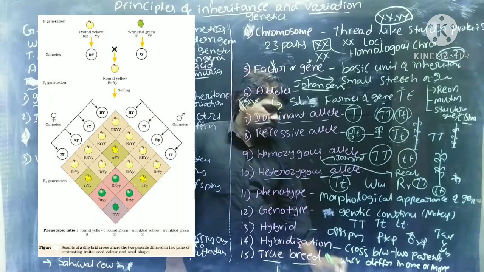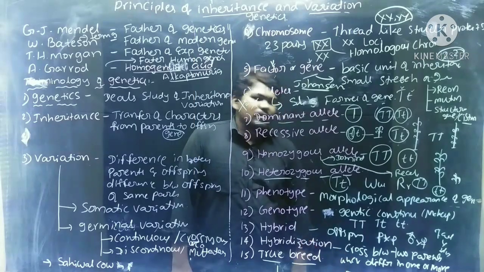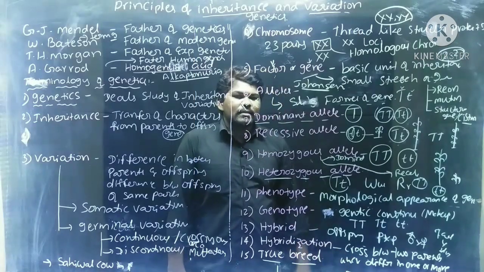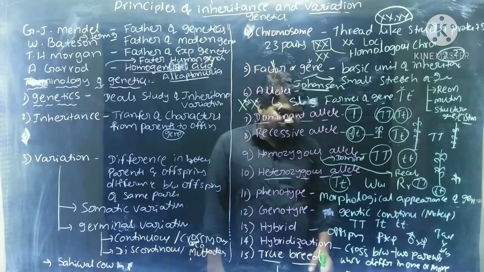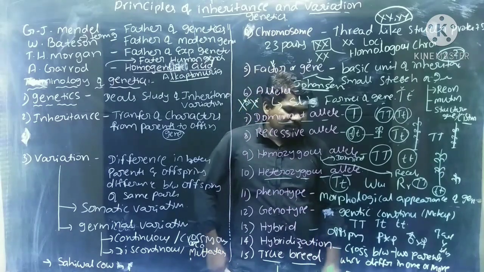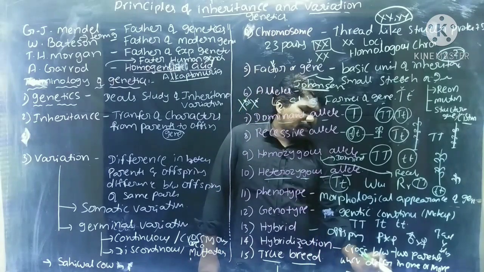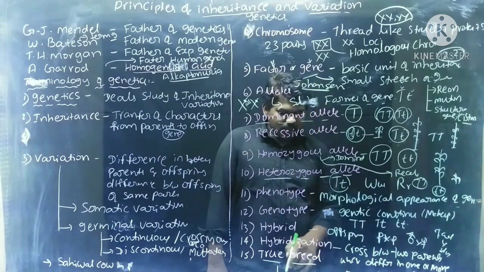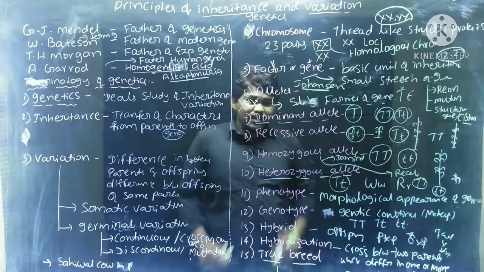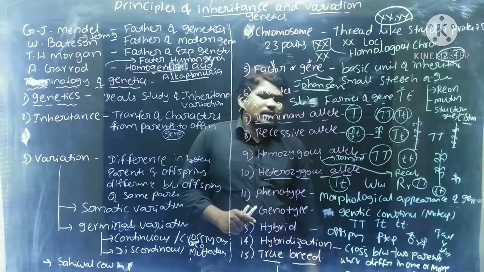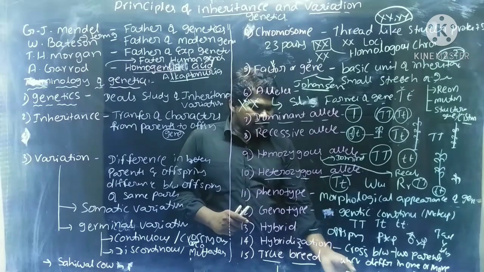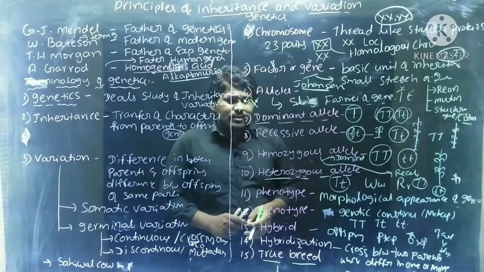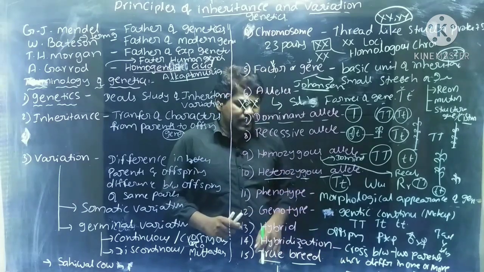Next, true breed, the breed which is formed by continuous selfing. Selfing means a cross between offspring of the same parents. Because of continuous selfing, we can get the homozygous condition, capital T or small t like that. That is about the true breed. True breed is the breed which contains the homozygous condition.